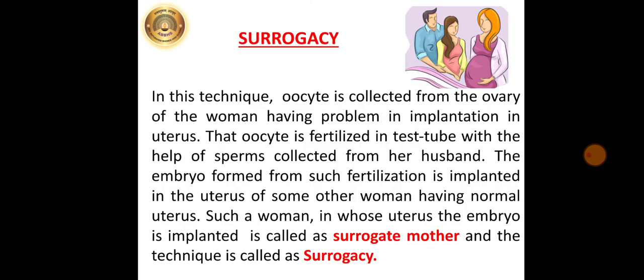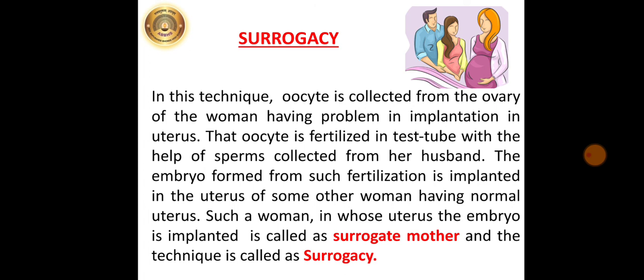Now next technique is known as surrogacy. Some women have problem in implantation of embryo in uterus. Such women can take the help of the modern remedial technique called as surrogacy. In this technique, oocyte is collected from the ovary of the woman having problem in implantation in uterus.